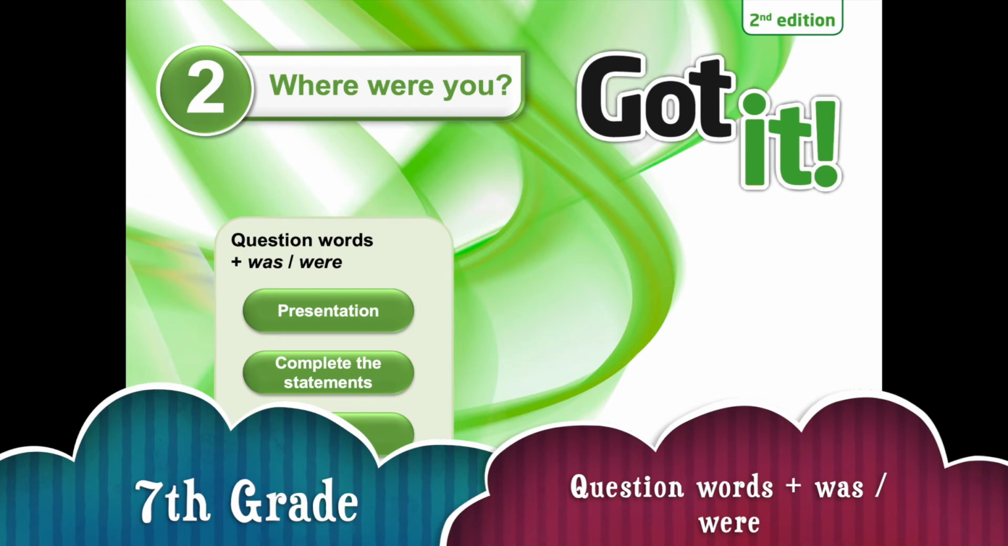In the lesson of today we're going to continue working with the main content that was past simple, but today we're going to add another content that is going to be helpful for you. So I am going to remember that we are in unit number 2. Unit number 2, it's called Where Were You? And today we're going to work with question words plus was and were. Okay, let's start with the presentation.